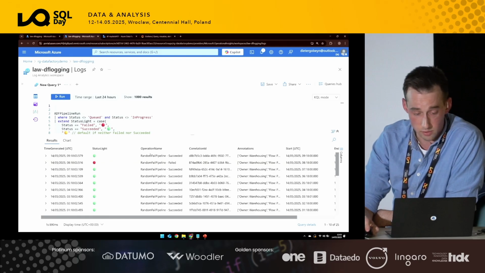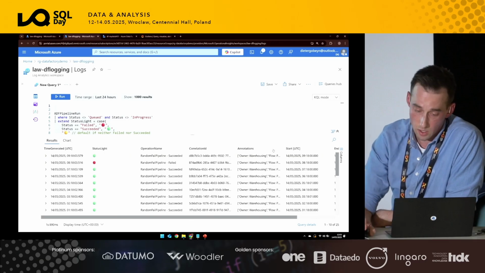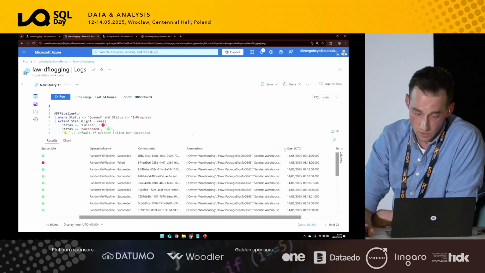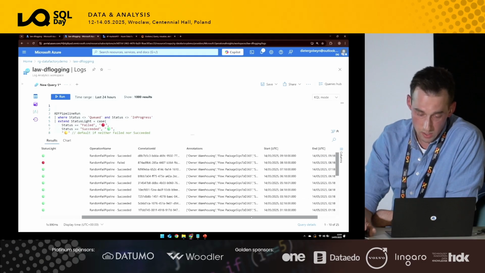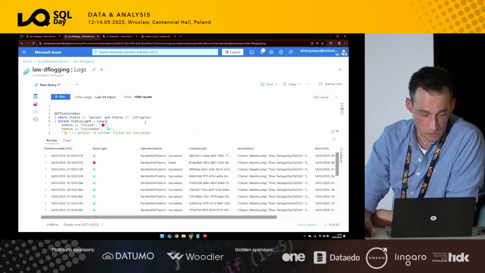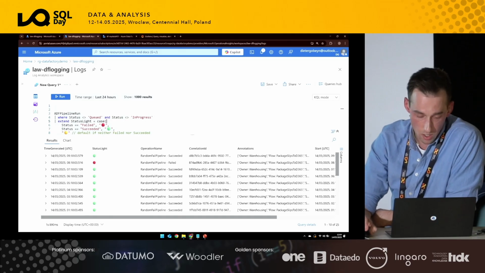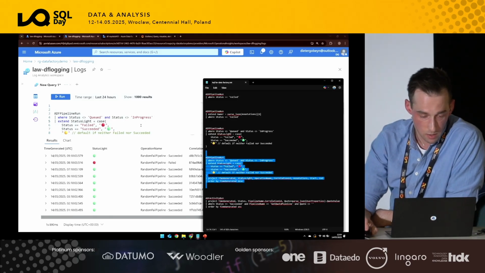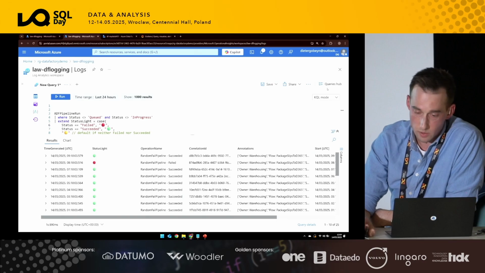Is it successful or not? The timing, the pipeline, the correlation ID for the execution. We've got the annotations over here that we can also eventually visualize, to see if something goes wrong. Start time, end time, and this looks already fairly good. So what we can do now is also